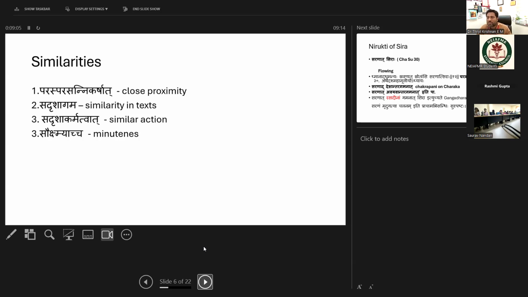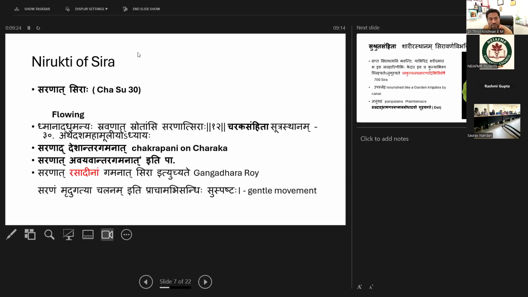According to these points, some Acharyas are telling that Sira, Dhamini and Srodas are similar structures. So I started with the Acharyas' concept of whether Sira, Srodas and Dhamini are similar or not similar. As per Susruta, these are different structures.